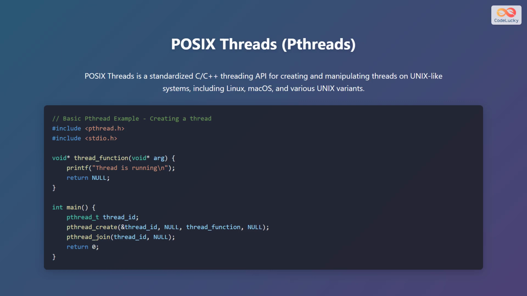After creating the thread, call the pthread_join function to wait for the thread to finish executing. This ensures that the main program does not exit before the thread completes its task. Finally, return 0 to indicate successful execution.